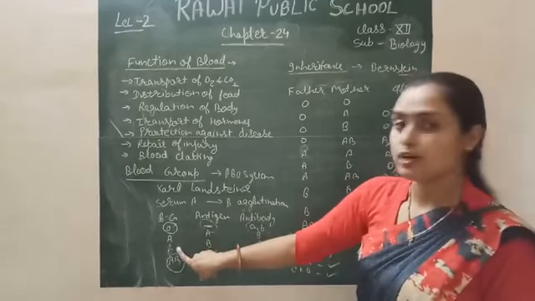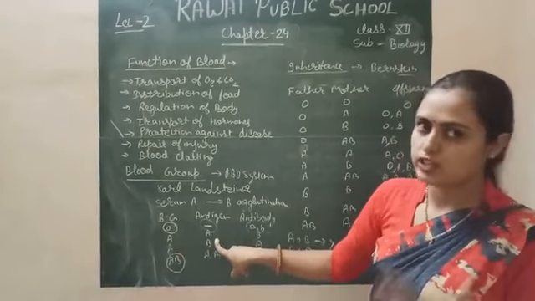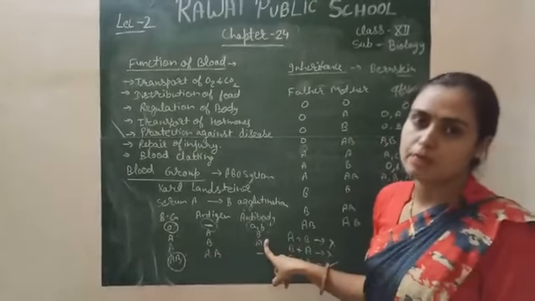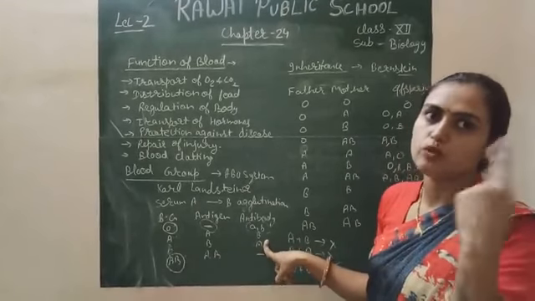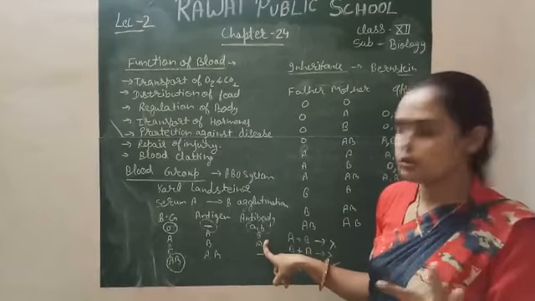Similarly, if the blood group of any individual is B, its body has antigen for B only, but it prepares antibody against A blood group. It means if A blood group is injected in that kind of individual, then blood clotting takes place.